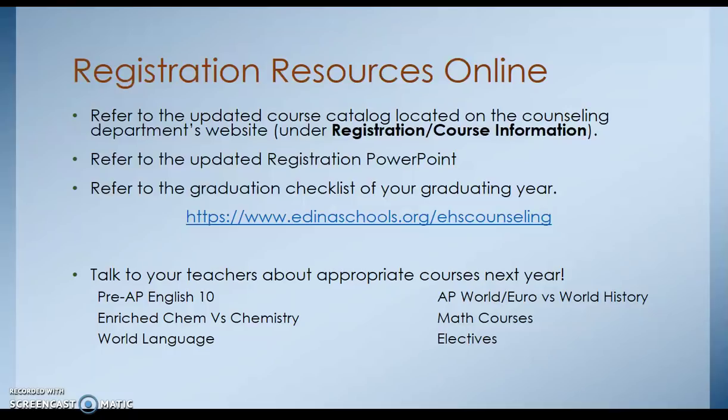Some specific courses to look at would be next year's science, where enriched chem or chemistry would be more appropriate. For social studies, you have a few opportunities. There is World History, AP World History, and AP European History. And also, always refer to your math teacher on the next appropriate math course to take.